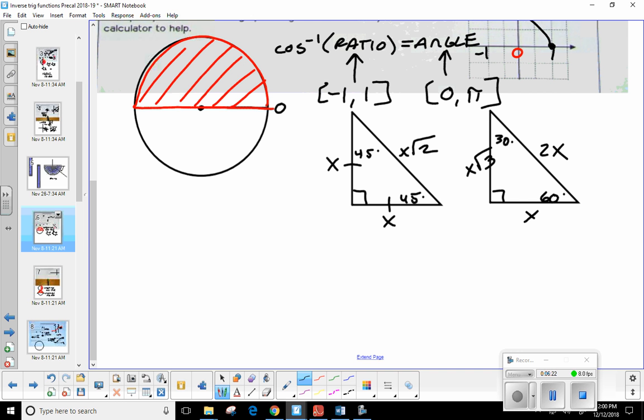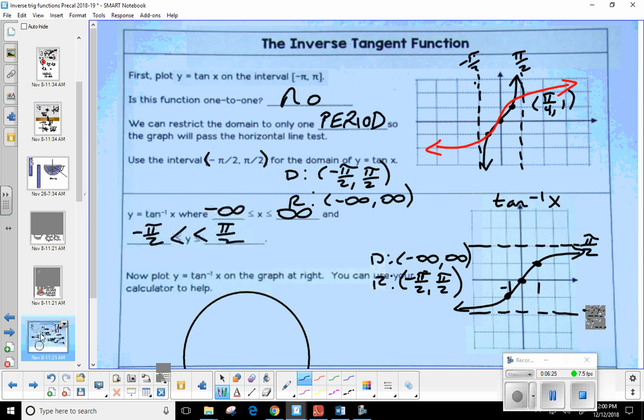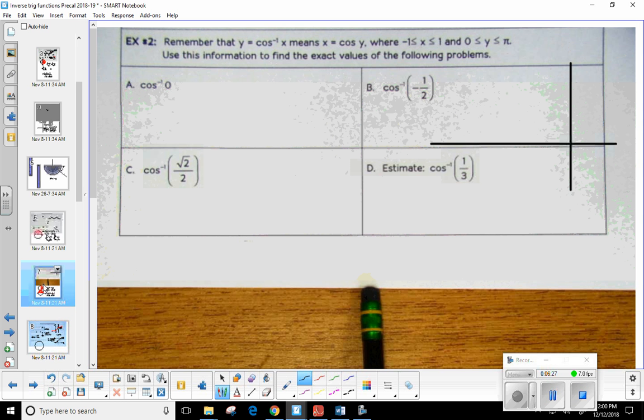Okay, so let's get to an example. I think we're currently on this one right here, C. So we're still on cosine inverse. We have the square root of 2 over 2. The first thing you have to figure out is what quadrant we would be in. Would this be in 1 or 2? Okay, I heard 1. Why are we saying 1? What's wrong with 2? Remember, cosine represents the x value. So x is positive in the first quadrant, but it's negative in the second. That's how you decide the quadrant, the sign of your ratio. So I know this has to go in quadrant 1.